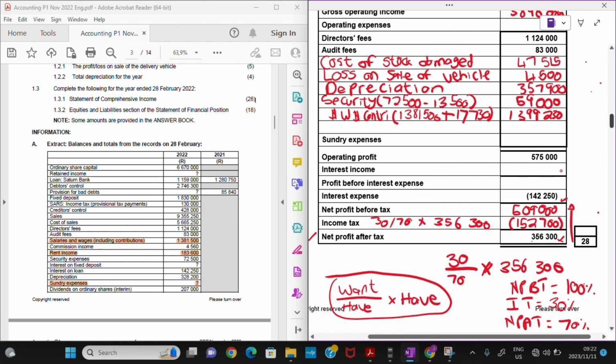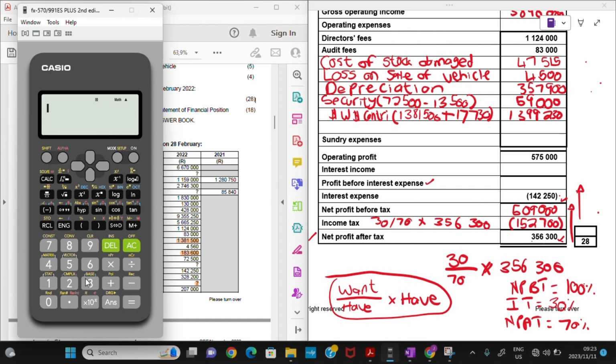So let's see. Now we can do the following. I have my net profit before tax to be 509,000, and then I have my interest expense of 142,250. So what I'm going to do now is work backwards even further, right? So I will just say my 509,000, but then I'm going to add my 142,250 so that it can give me my profit before interest expense.